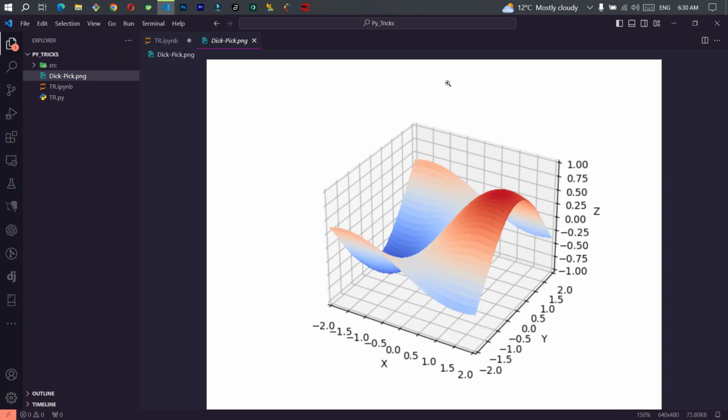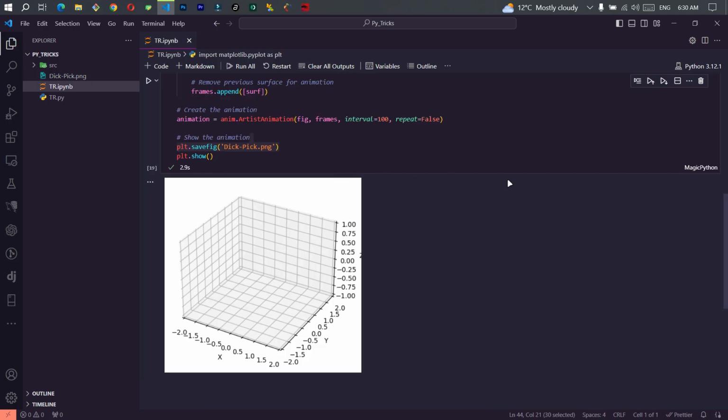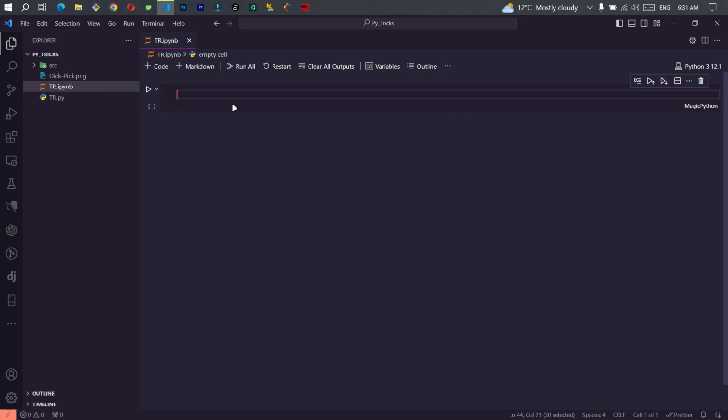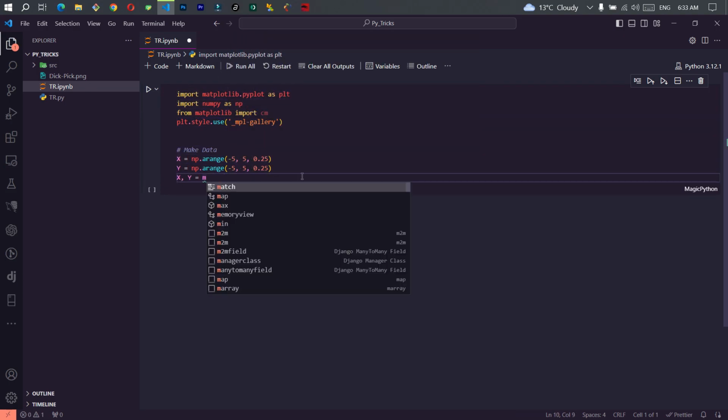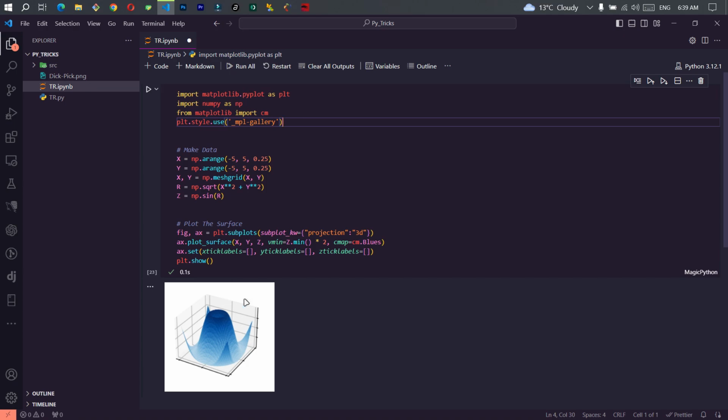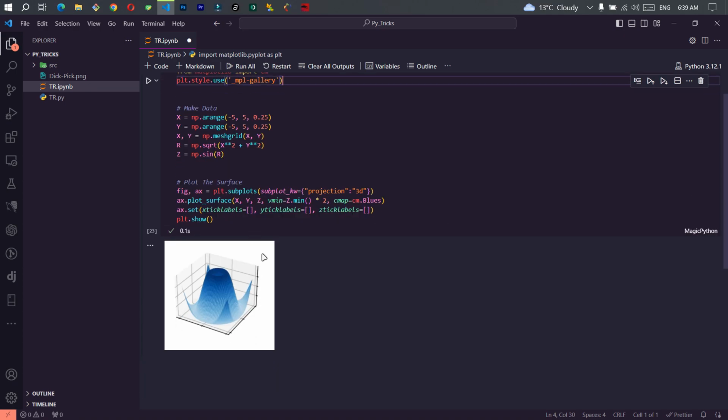Now that we've come this far, I think it's only good that we check out some other cool 3D graphs. I'm going to fast code this example. Alright, data wizards. So this is the code for this example. Let's see how does it look. Holy crap, that is beautiful. It looks like a stylish Mexican hat, like those traditional Mexican hats that they wear, and it is beautiful. Let's go for another example.